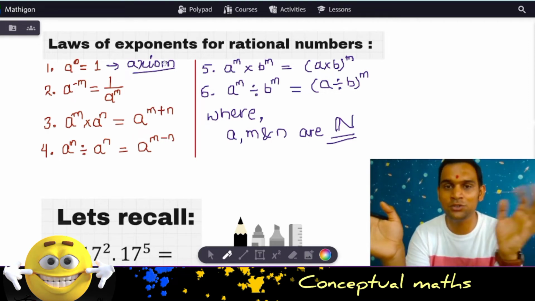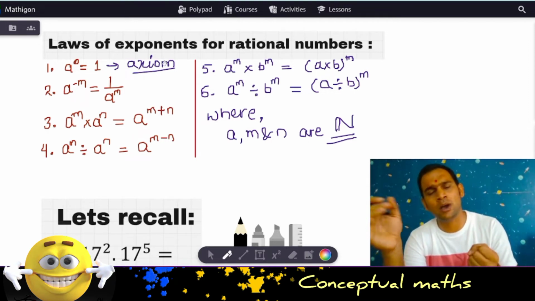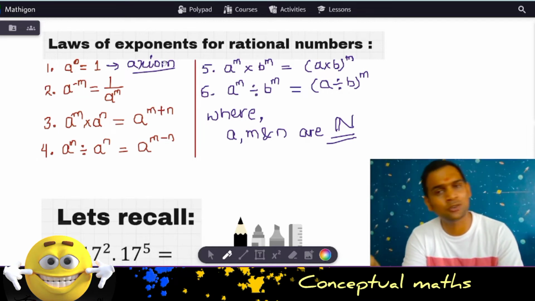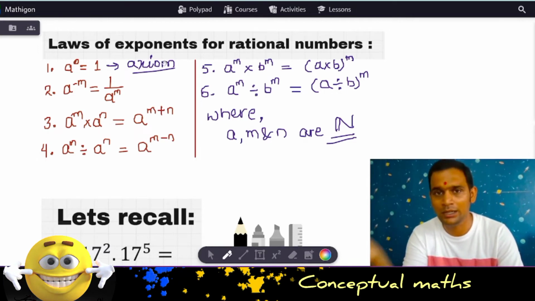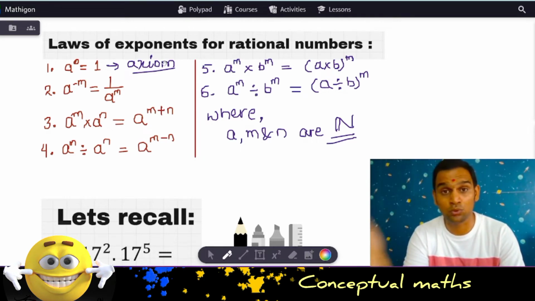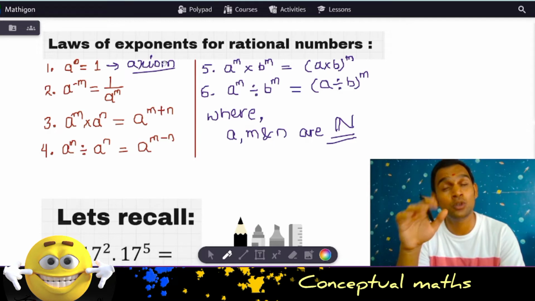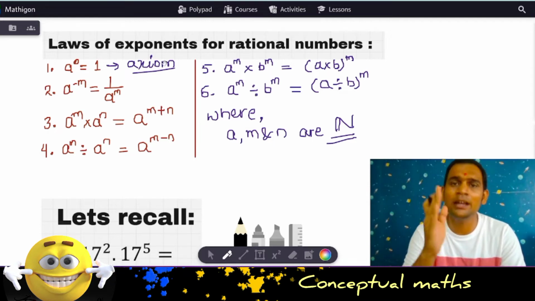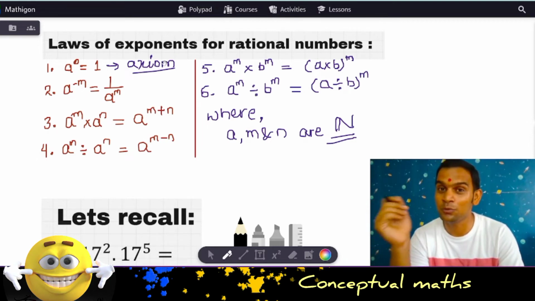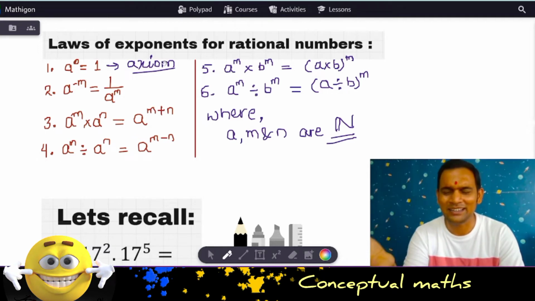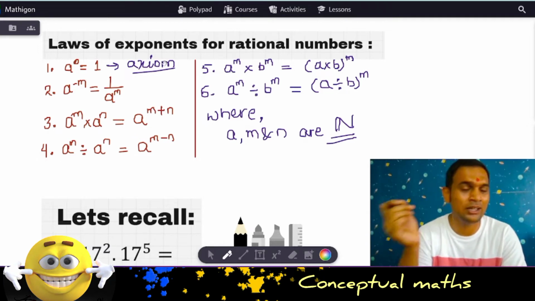So a to the power 0 is 1. That means whatever number you have, if you raise it to the power of 0, it's 1. There's a very good understanding to this also. What is the meaning of power? If I tell you 2 square, what is the meaning? 2 times 2, right? We are multiplying 2 two times. That's why 2 square is 2 times 2. 2 to the power 3 is nothing but 2 multiplied 3 times, that means 2 times 2 times 2. What is the meaning if I tell you 2 to the power 0? Multiply 2 zero times. That looks meaningless, but yes, it has got a meaning, which is 1.